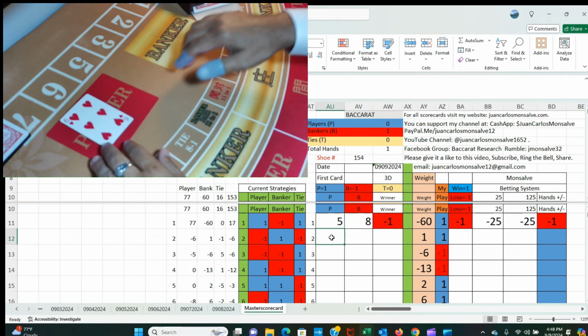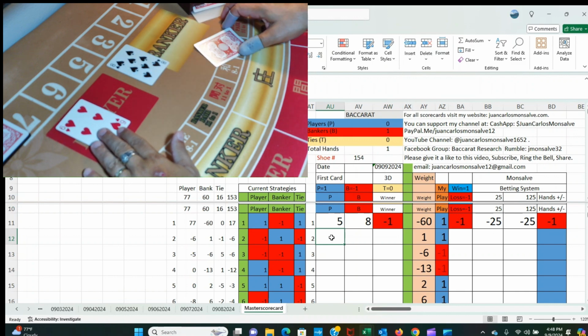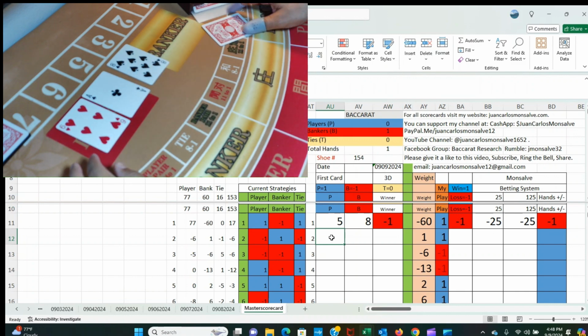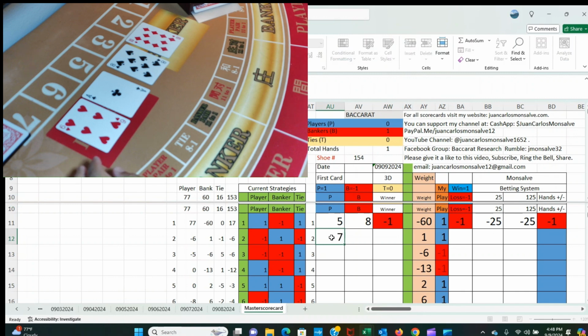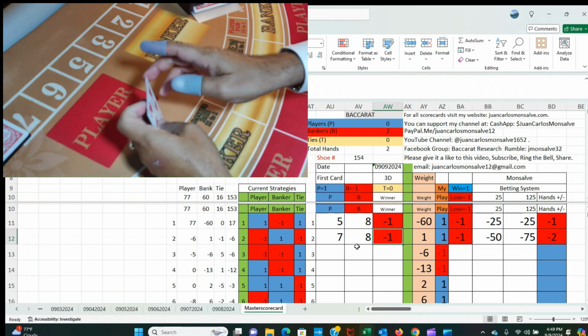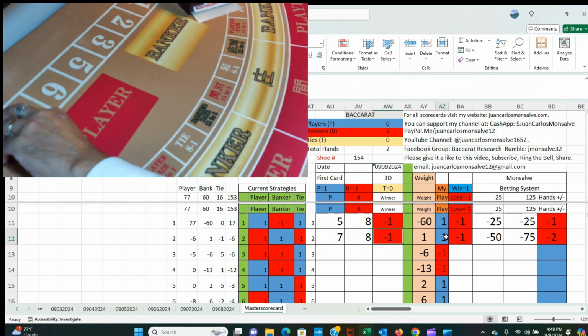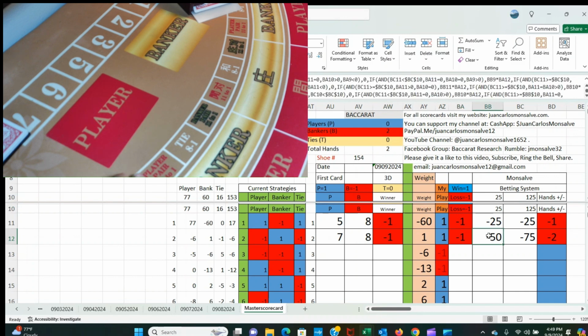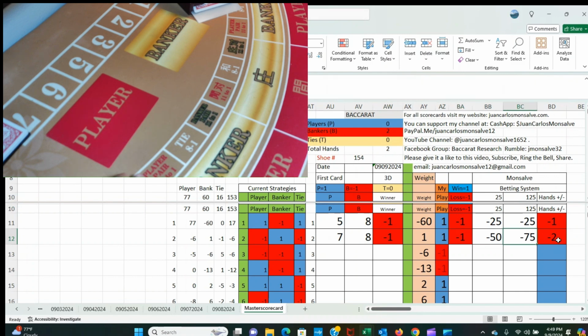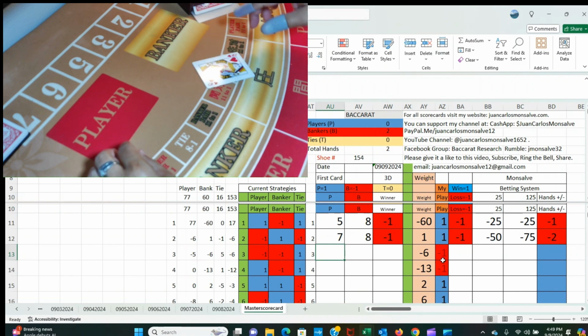So first card player, first card banker, second card player, second card banker, and now I have a seven player and a natural eight banker. So that was a banker hand. I was playing player. I lost this hand. I lost $50. Now I am down 75, and I am down two hands. And it shows here I have two bankers. So for hand number three, I'm going to be playing banker.